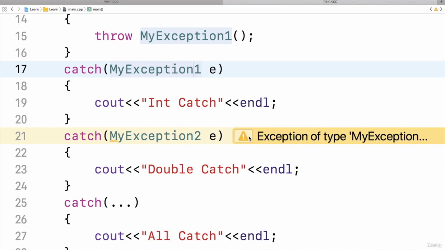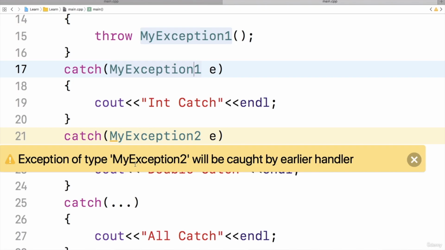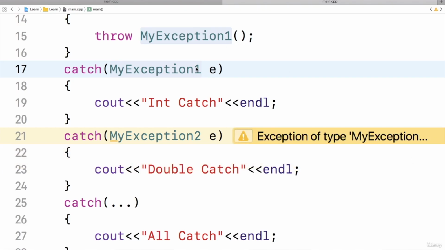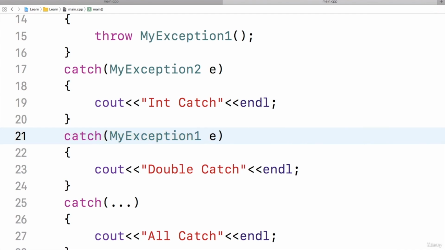So here I got a warning that exception of type myException2 will be caught by an earlier handler. It is saying that a parent class can handle the exception of a child class also. So this is useless and I'm just getting a warning. So here, instead of parent class, I'll make it the child class, and this child class I'll make the parent class. So that warning has gone.